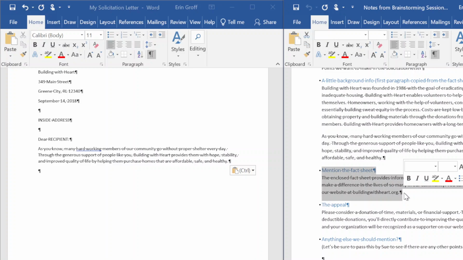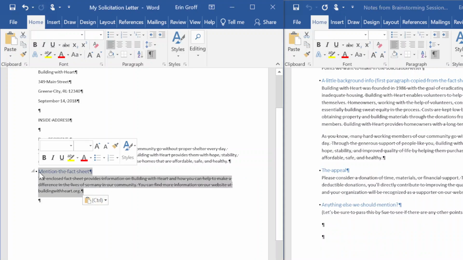So number 5, drag and drop to move text. Point at one of the words in the selected text. So make sure you're somewhere over that highlighted text. And we're going to drag it to the empty paragraph mark at the end of the letter. So I'm going to click, holding down my left mouse key. I'm going to bring it to that last paragraph marker. You can see I'm still holding it down. I'm going to let go while my cursor is located here, and it moves that heading and paragraph for me. When you release the selected text, it is moved to the letter. It is no longer in the brainstorming document.